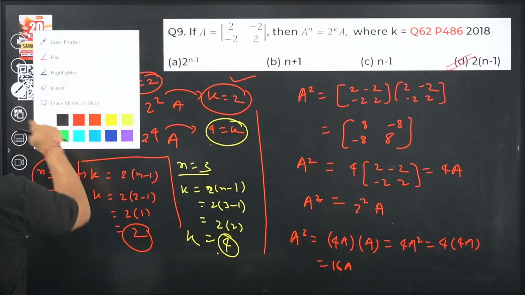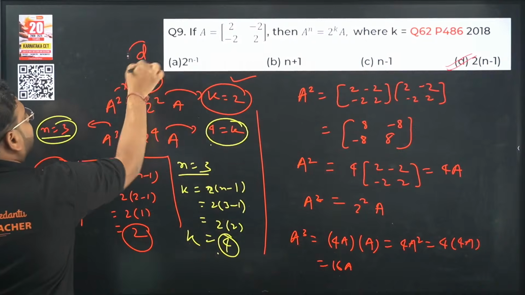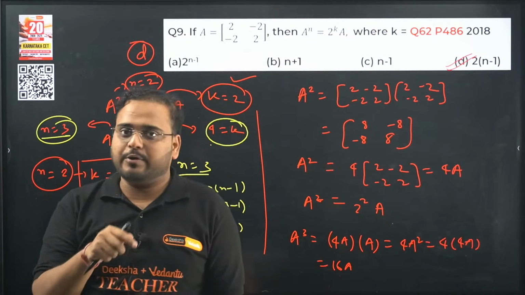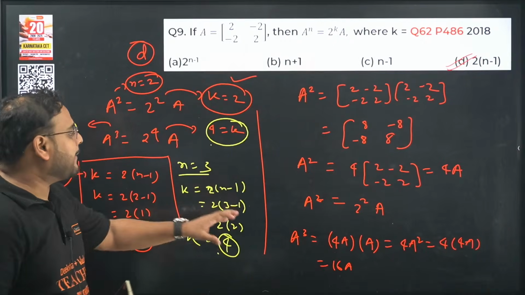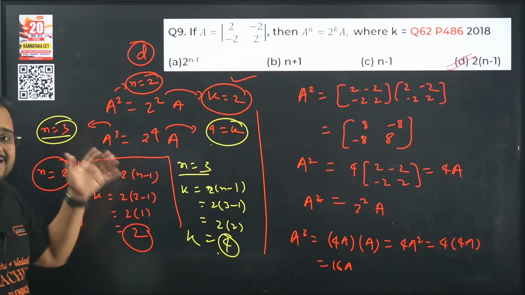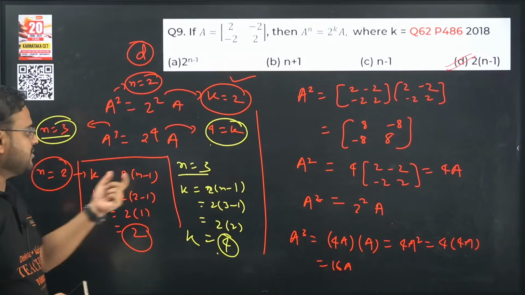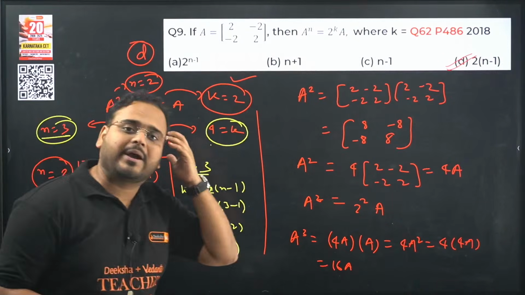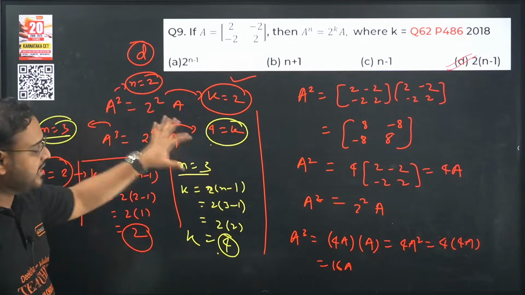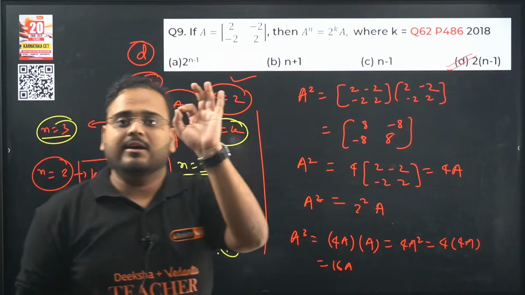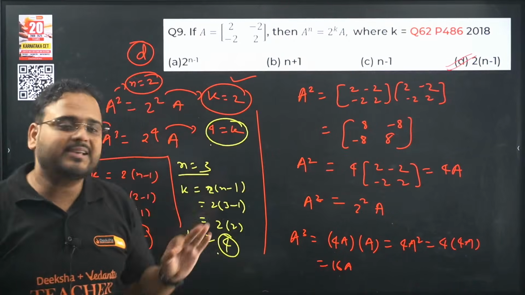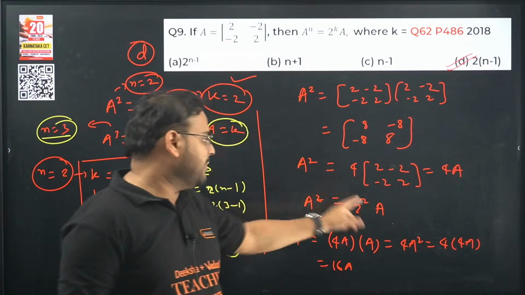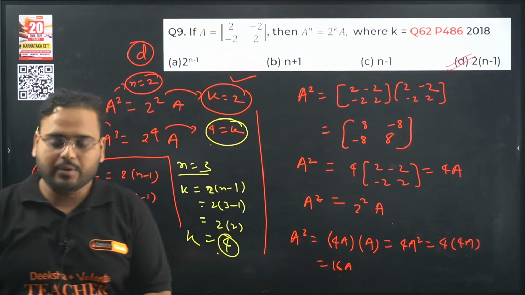So do I have to do all of this in our examination? As I said, this is a time-taking question if you don't know how to solve it. But the steps I've done over here can be easily done in your mind, because they're simple multiplications. N equal to 3 you can put, N equal to 2 you can put. This can all be done in your mind. The process I've done on the screen is just to avoid any confusion while you are solving it right now. You don't need to write it, but till this part you have to write.